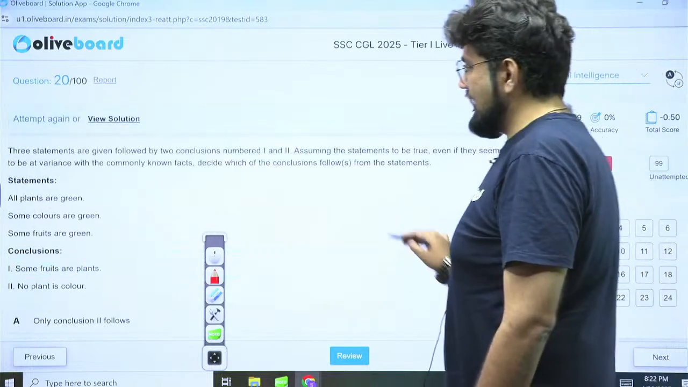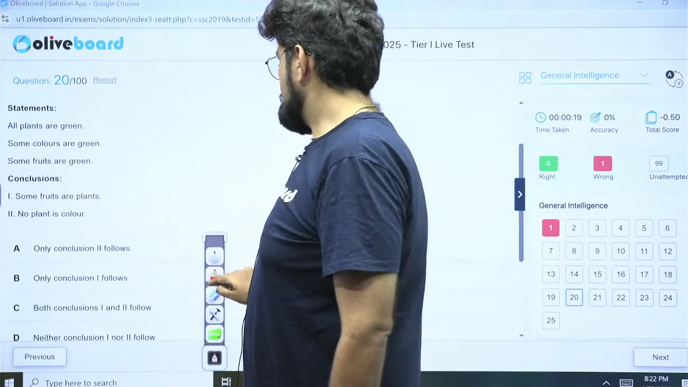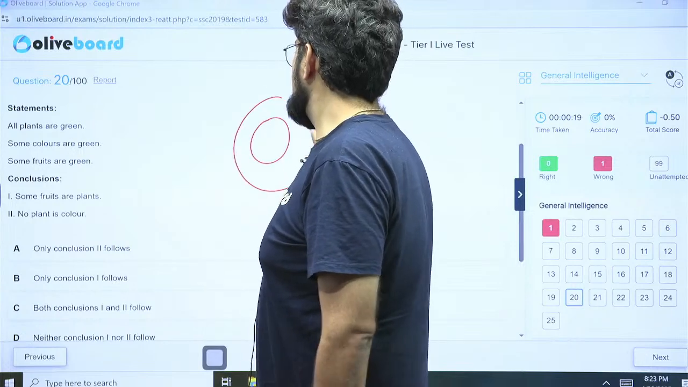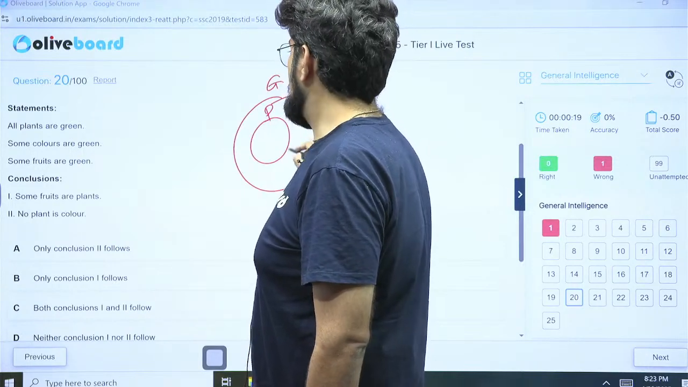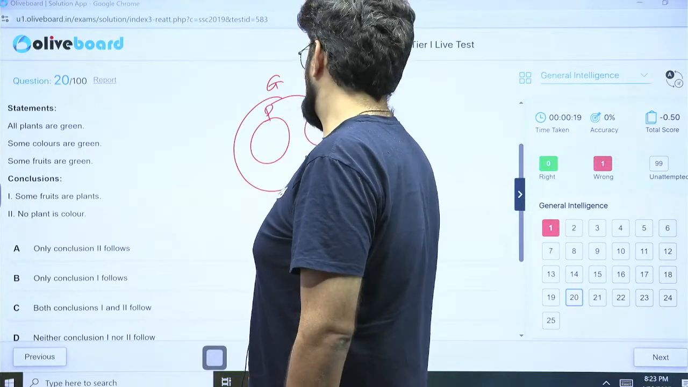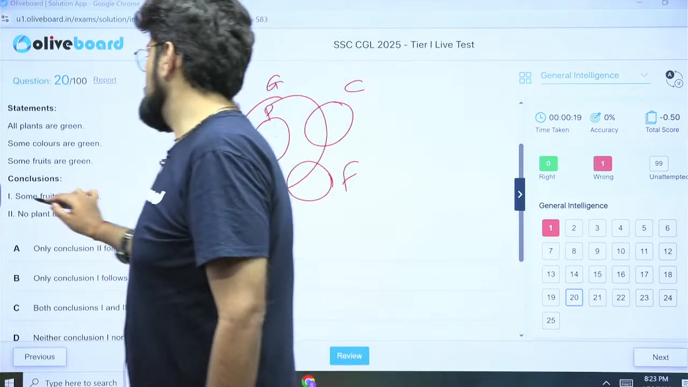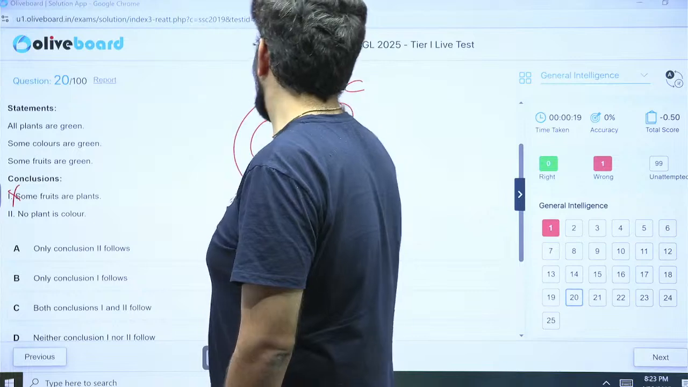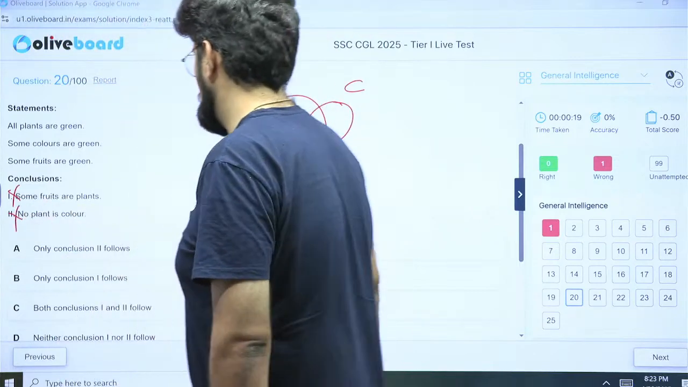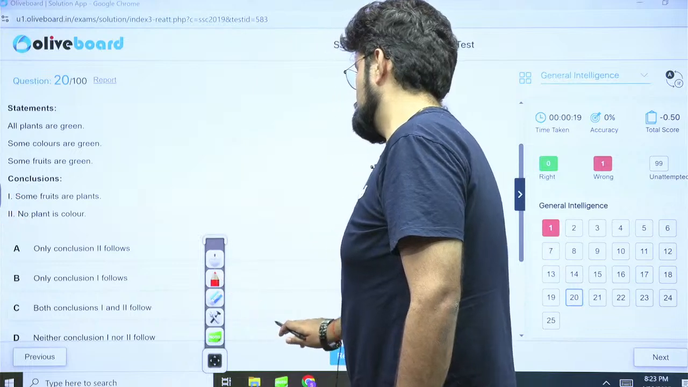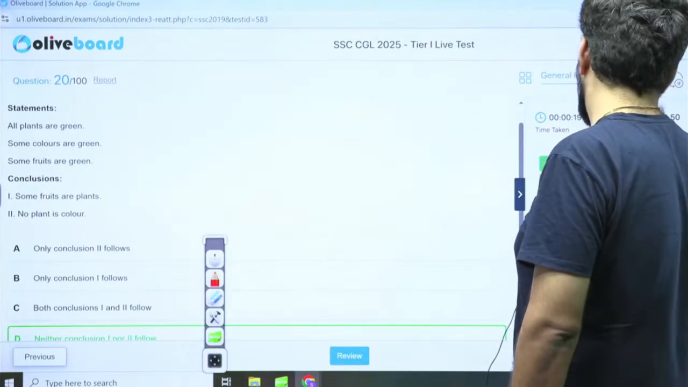Next, question number 20. Again, syllogism. All plants are green. Some colors are green. Some fruits are green. Some fruits are plants: no, not connected. Cannot conclude. No plant is color: not connected. Cannot conclude. Neither conclusion 1 nor conclusion 2 follows. Option D is the right answer.